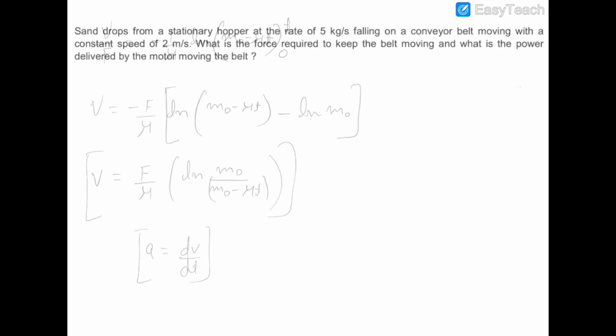In this question, there is a situation in which sand is being dropped from a stationary hopper on a conveyor belt at a rate of 5 kg per second. The conveyor belt is moving with a constant speed of 2 meters per second. So we have to find the force required to move that conveyor belt with a constant velocity of 2 meters per second, and also the power delivered by the motor which is producing that force.